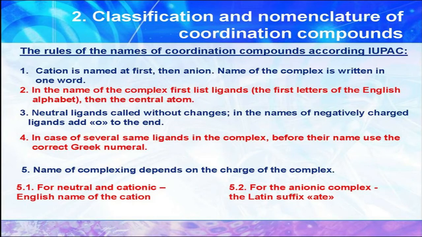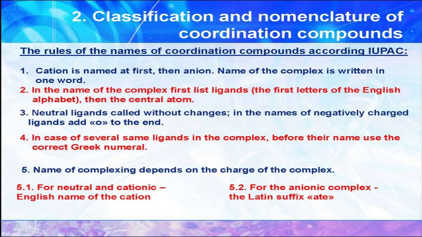For bromine, we have to name it as bromo. So all these details also I have given in this video. So don't skip this. Kindly watch the whole video to understand the concept clearly. In case of several same ligands in the complex, before their name, use the correct Greek numeral. So, whatever may be the different kind of ligands or same kind of ligands present in the complex, we have to name the numerals also. Numeral means nothing but how many ligands are present in it. That also we have to mention.